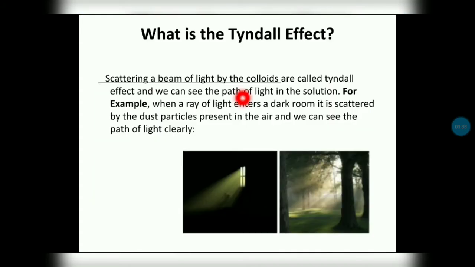What is Tyndall effect? The scattering of a beam of light by the colloids is known as Tyndall effect. We can see the path of light in the solution. Example, when a ray of light enters a dark room, it is scattered by the dust particles. We can see the path of light very clearly. Another example is canopy.